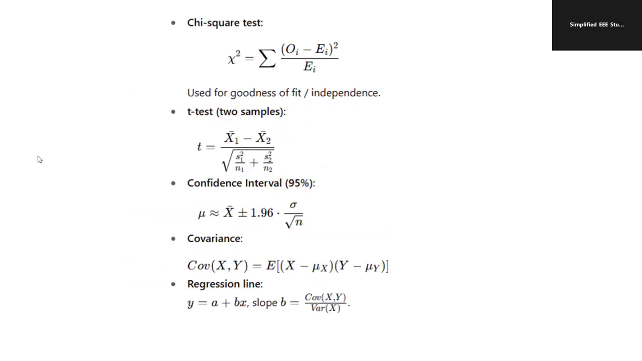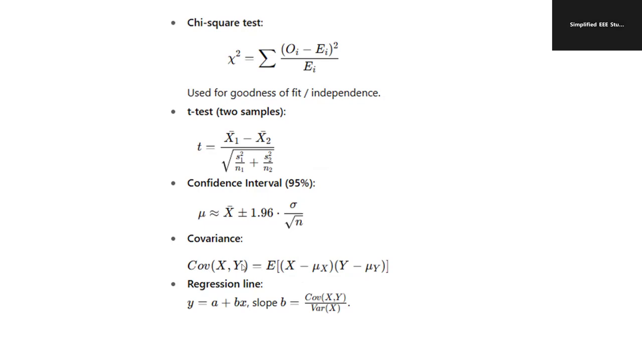Apart from that, I can show you a few more equations. For the chi-square test, you have to use this formula: chi square is equal to the summation of (Oi minus Ei) the whole square divided by Ei. It is used for goodness of fit and independence tests. Similarly, the t test for two samples, this equation you have to remember: t is equal to x1 bar minus x2 bar divided by square root of s1 square by n1 plus s2 square by n2. For the confidence interval, treated as 95%, you can remember this equation.